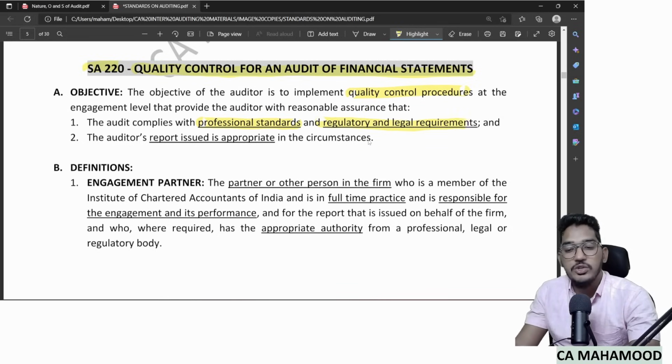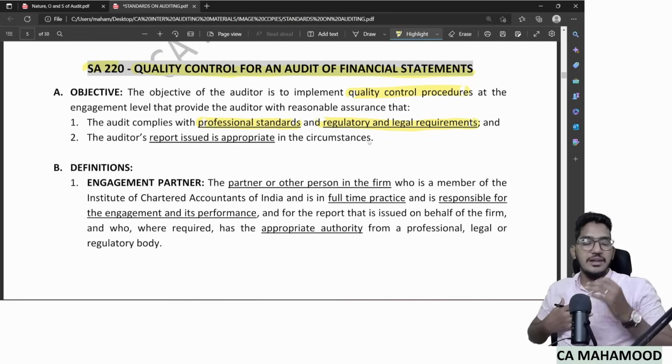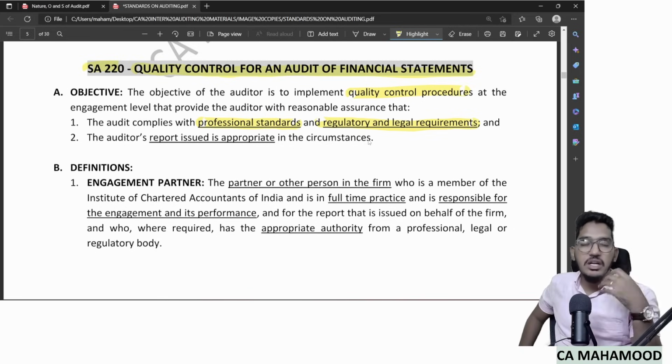That means whatever audit you have done is as per standards on audit and as per laws and regulations, and whatever auditor's report has been given is appropriate. So this standard gives you guidance by which you will get the confidence that the audit I have done is as per the standards on audit, and the report I have given is appropriate.